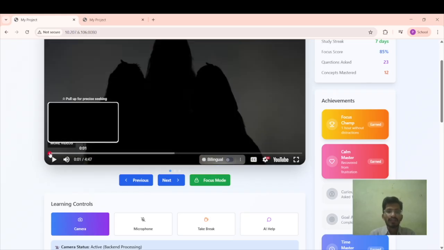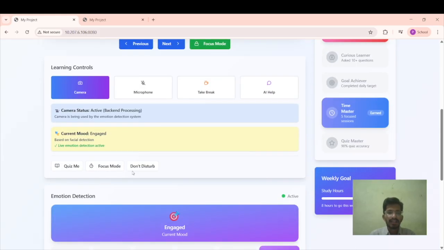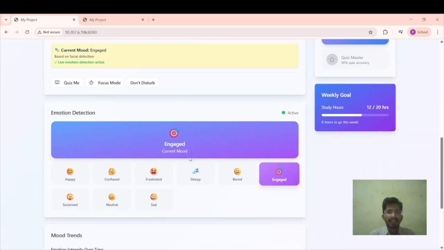Based on the detection by the camera, there is a platform called the emotion tab, where we categorize the emotions such as happy, confused, frustrated, sleepy, bored, engaged, surprised, neutral, sad. So emotion detection through the camera is one step of our project, and it is entirely engaging.